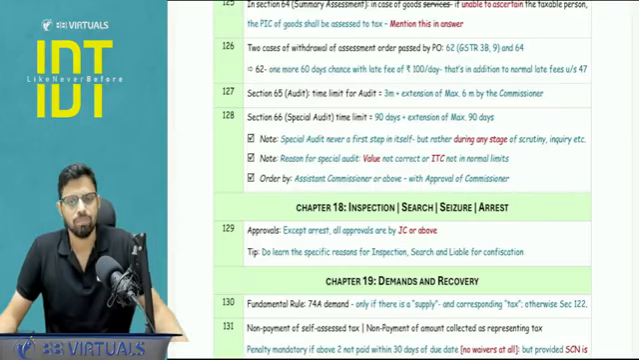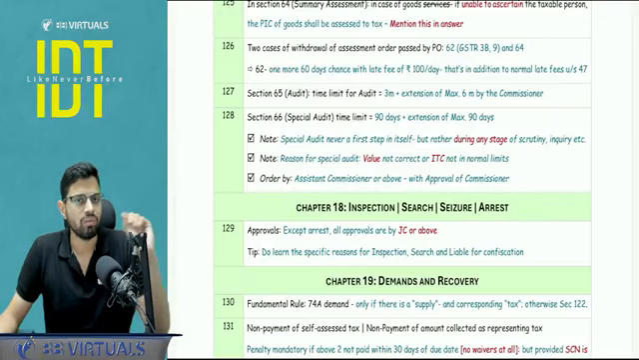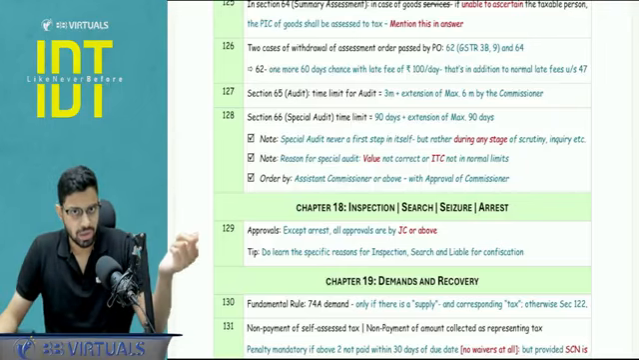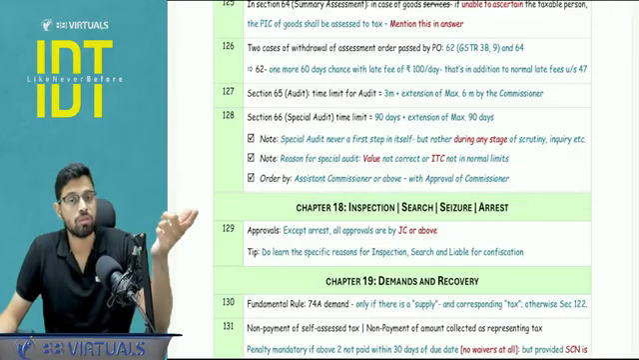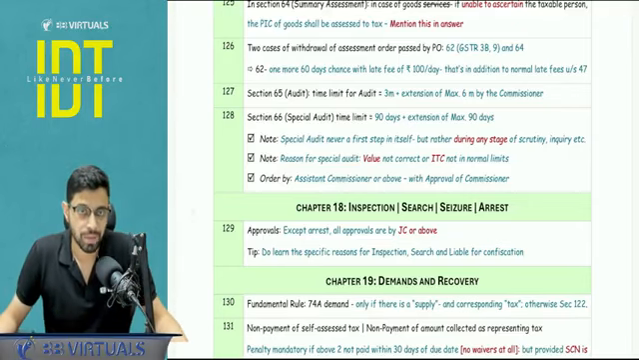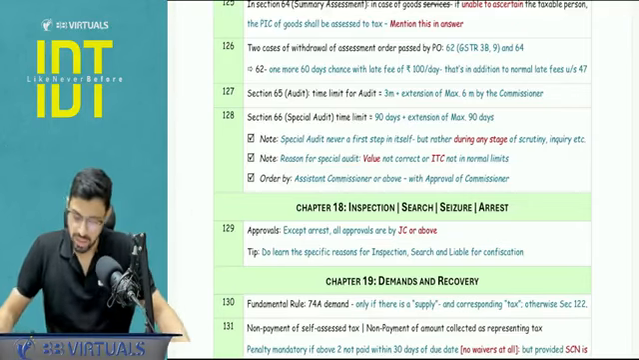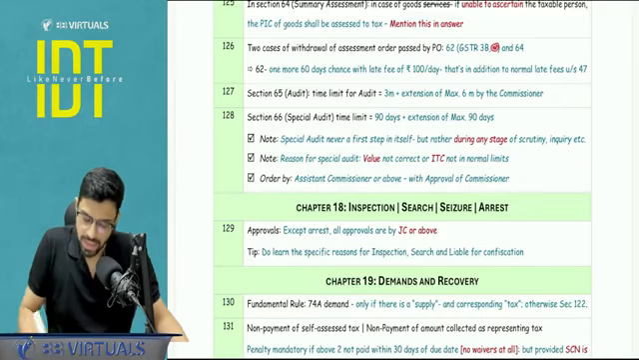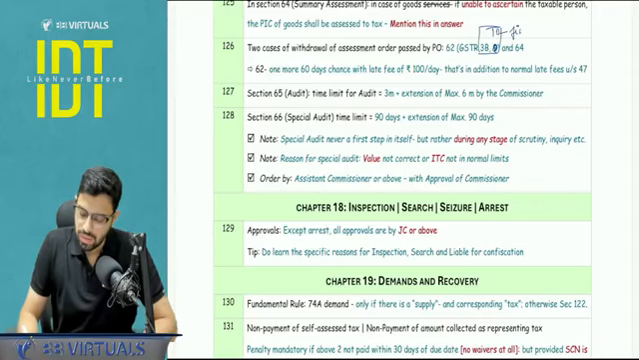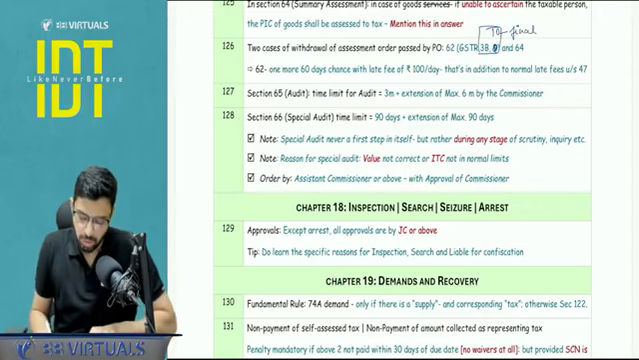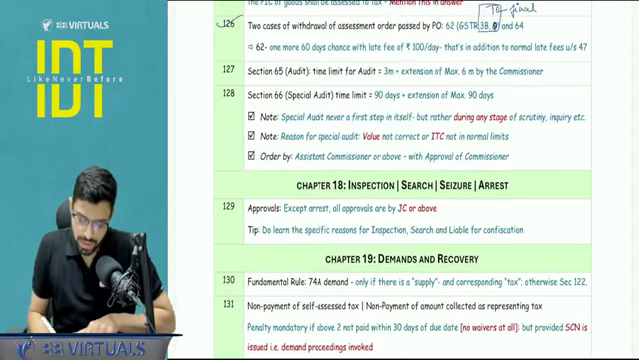Just a point to be noted, 62, non-filer. Which returns are not filed, as a consequence of which section 62 applies? So that is your two returns, GSTR 3B and GSTR 10. GSTR 3B and GSTR 10. That is basically the final return. You will get this corrected in the PDF, don't worry. Okay, so this is done.